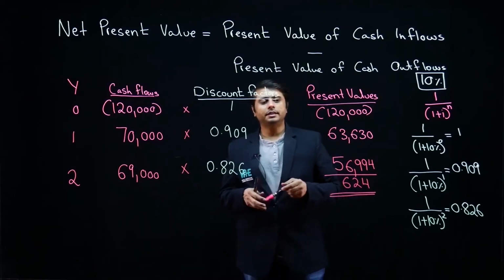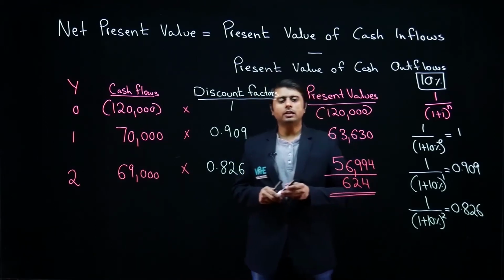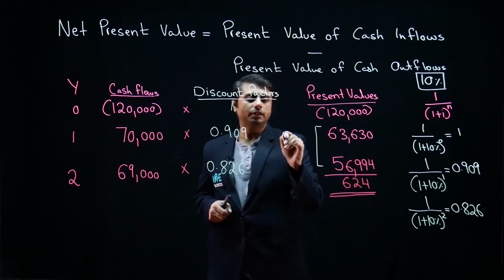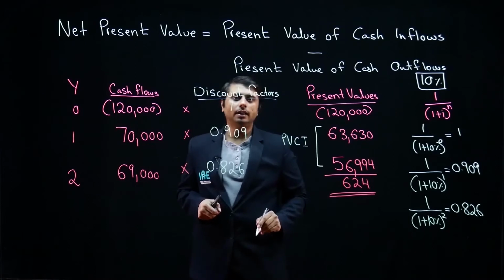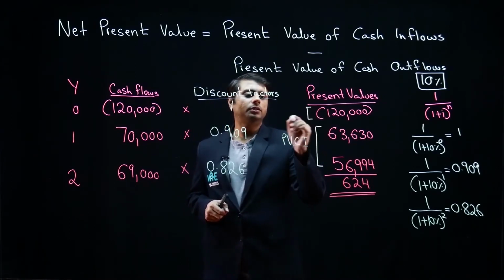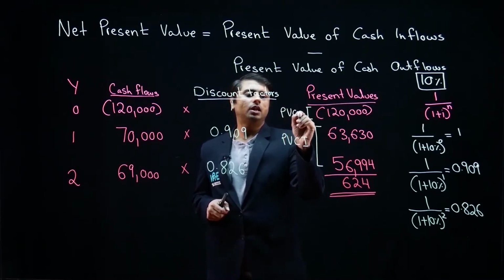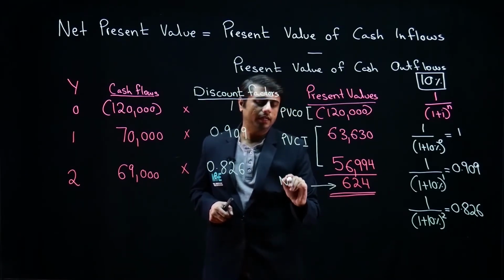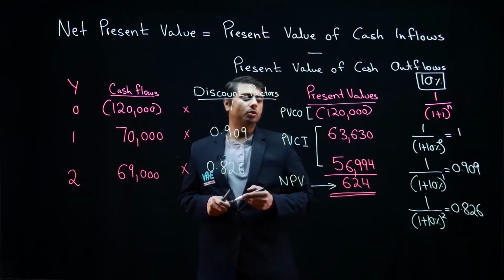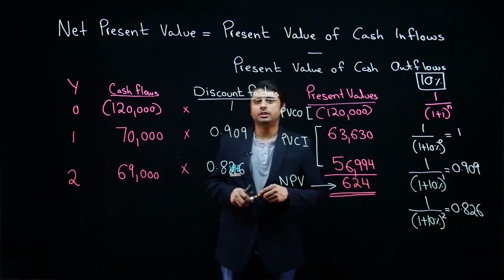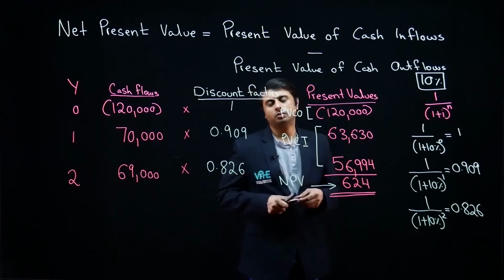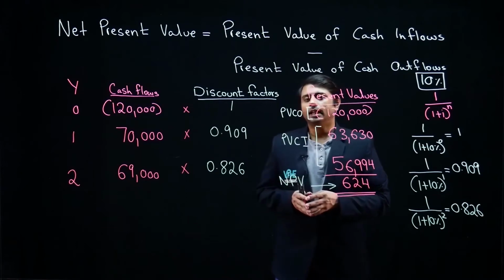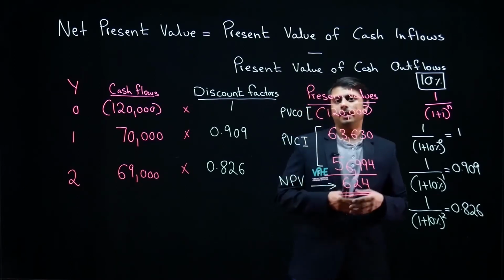So what we actually did is calculate the present value of our cash inflows and subtract the present value of cash outflow. The answer is our net present value, which in this project is positive 624. A positive net present value indicates that the investment is worthwhile.